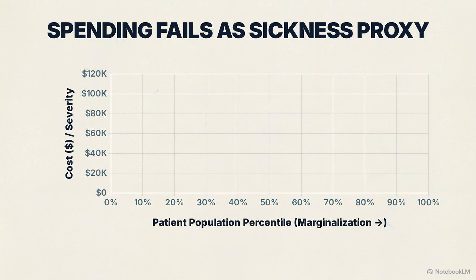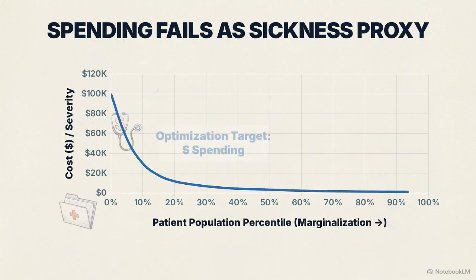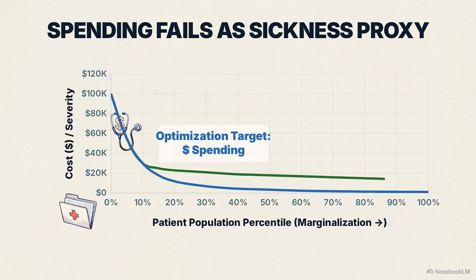The developers lacked a single clean variable for sickness, so they made a logical, fatal substitution. They instructed the AI to optimize for historical spending, assuming that the patients who cost the most money were inherently the sickest. That assumption collapses when you compare marginalized demographics against non-marginalized groups with the exact same burden of chronic conditions.